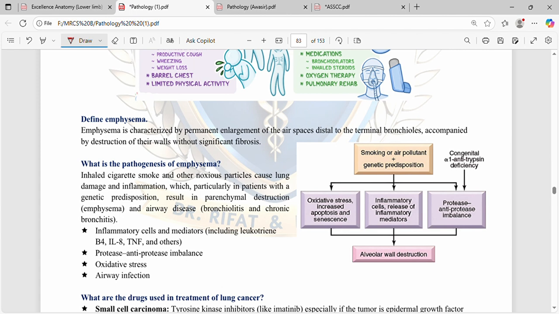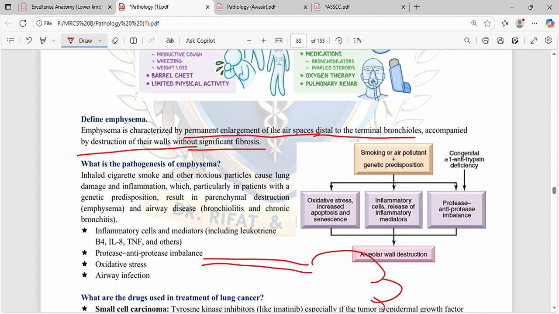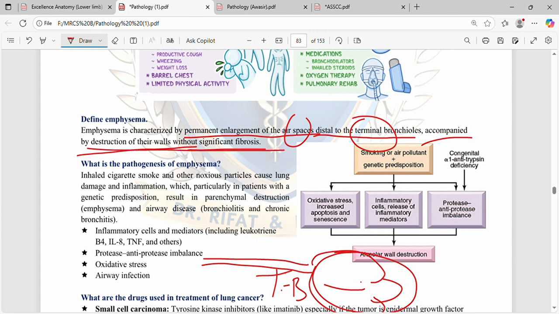Define emphysema. Emphysema is characterized by permanent enlargement of the air spaces distal to terminal bronchioles, accompanied by destruction of their walls without significant fibrosis. So basically we have these terminal bronchioles and their airways. There is permanent enlargement of these air spaces distal to the terminal bronchioles, accompanied by destruction of their walls, with no fibrosis.